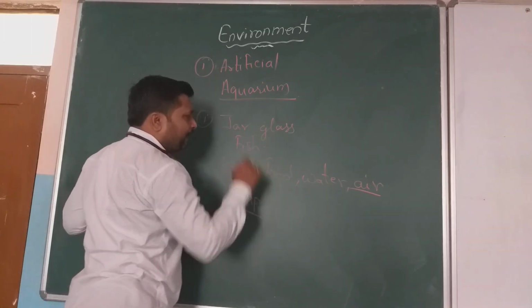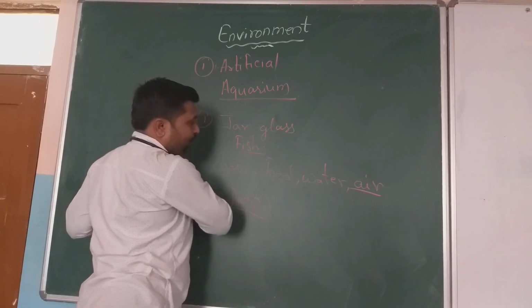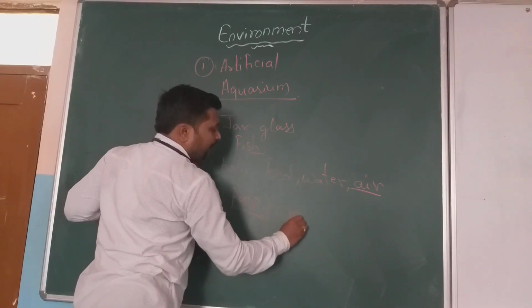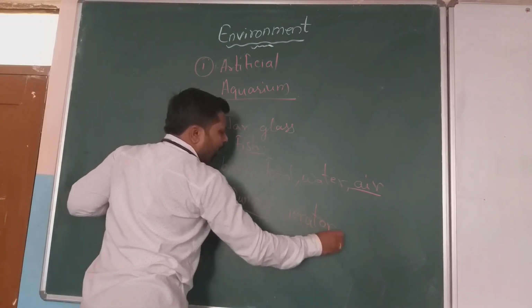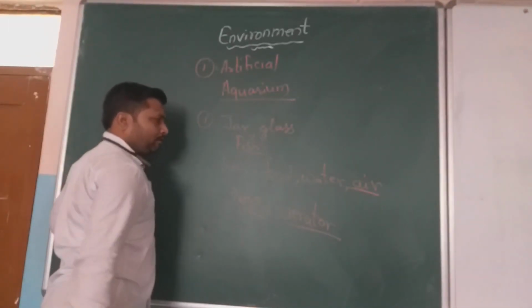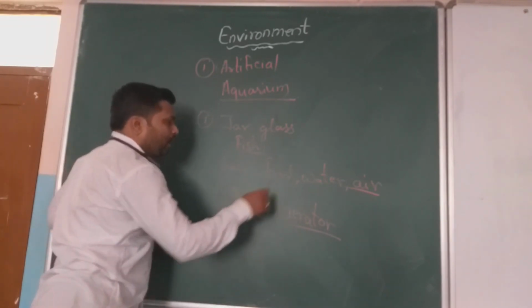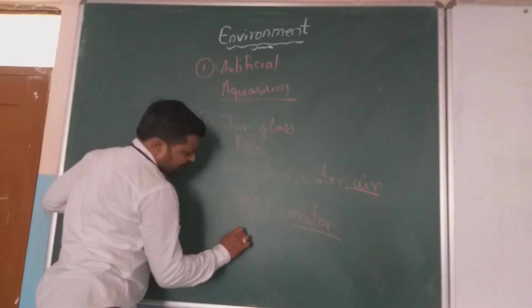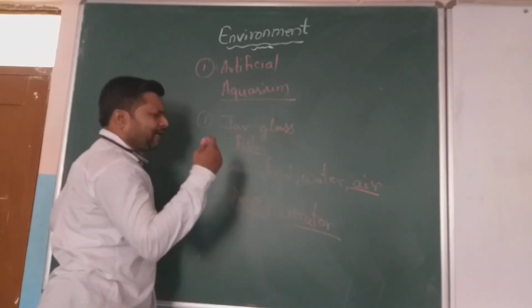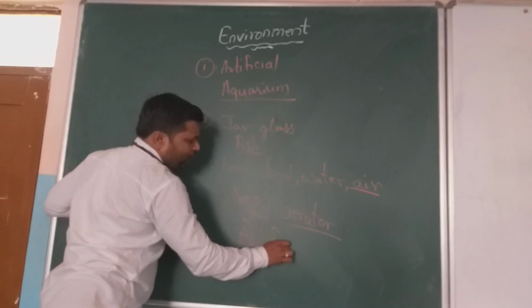There should be air present, which gives respiration to the fishes. For that, we can use an aerator also. With the help of an aerator, we can get air into the water, because the oxygen should be in a dissolved form. Not only that, food is now already available in the market. We get ready-made fish food, so we can use that fish food also.